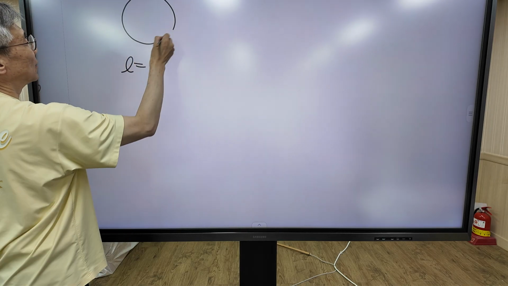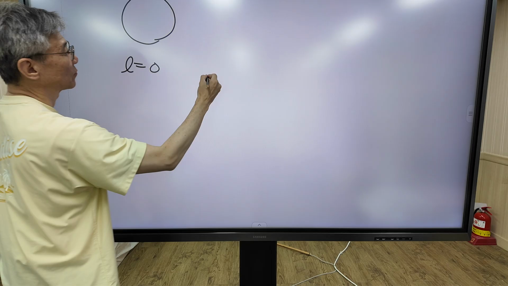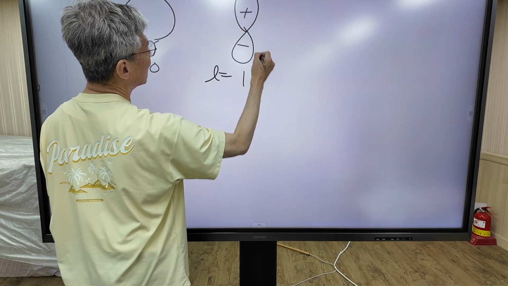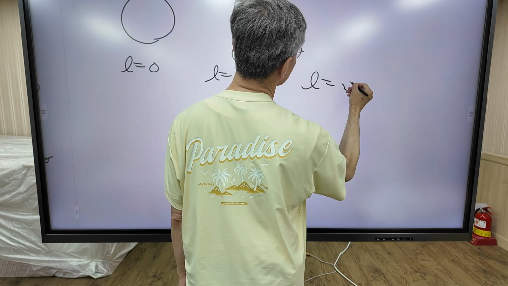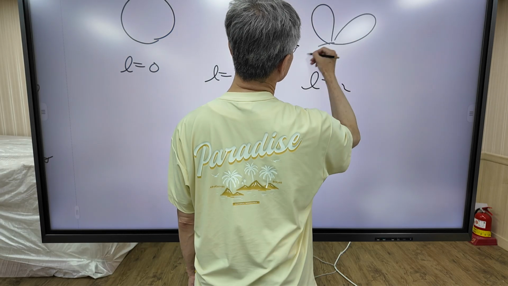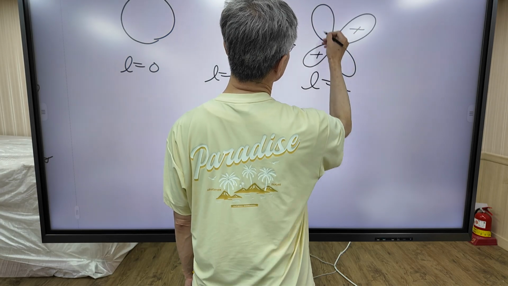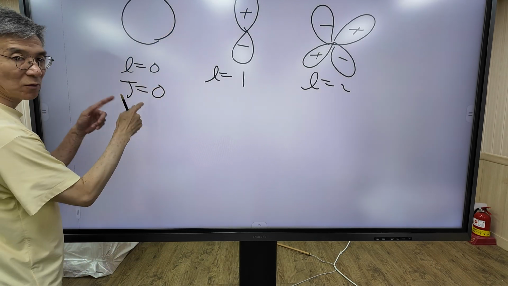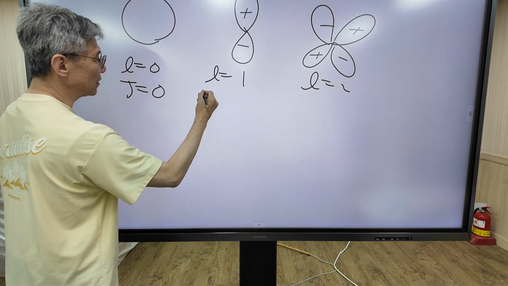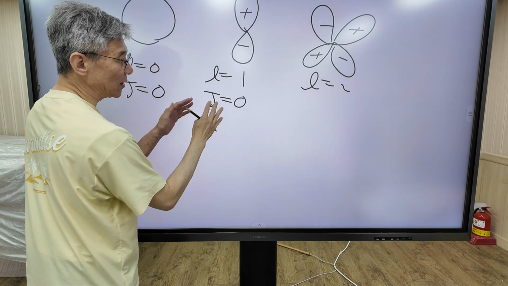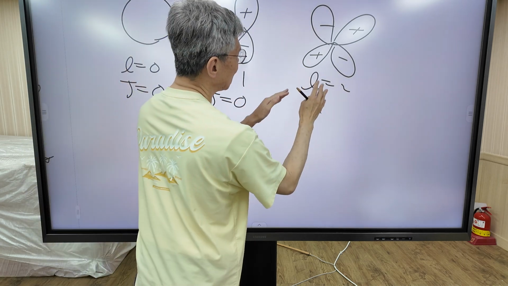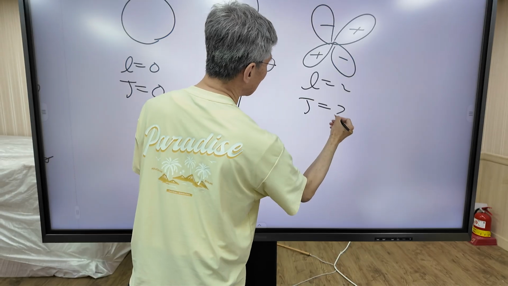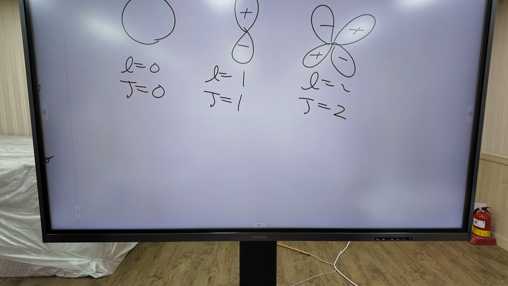L equal 0, s orbital. L equal 1, p orbital. This orbital is exactly the same as the j equal 0 orbital. This orbital is exactly the same as the j equal 0 rotational wave function. This orbital is exactly the same as the j equal 2 orbital.